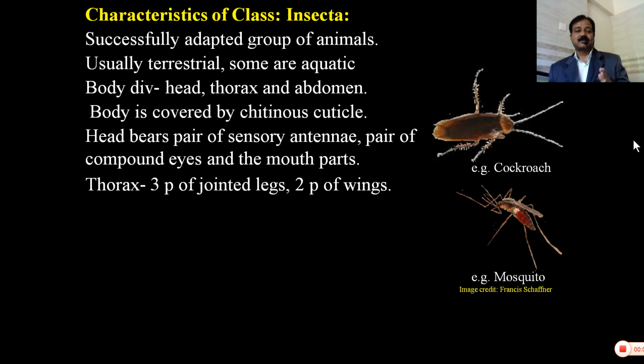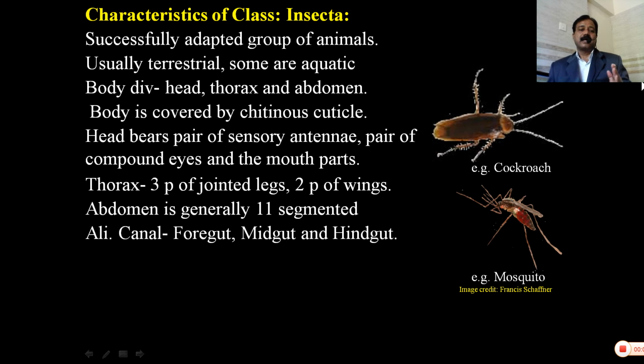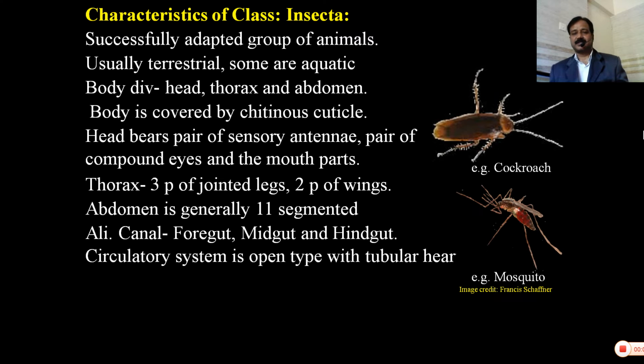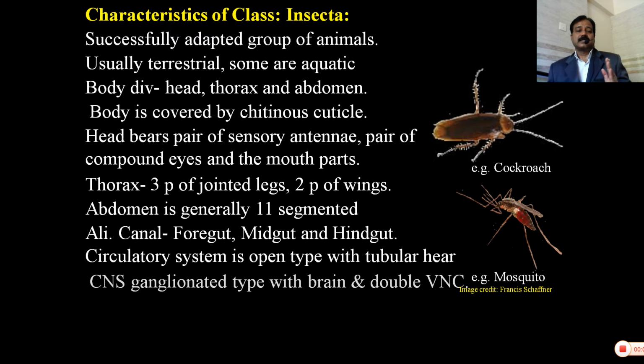Thorax bears three pairs of jointed legs and 2 pairs of wings. Abdomen is 11 segmented. Alimentary canal is divided into foregut, midgut, hindgut. Circulatory system is open type with tubular structure. Central nervous system is ganglionated type with brain and ventral nerve cord.